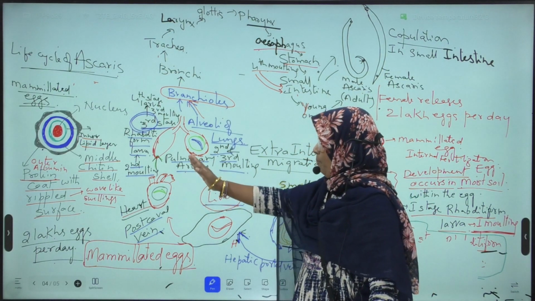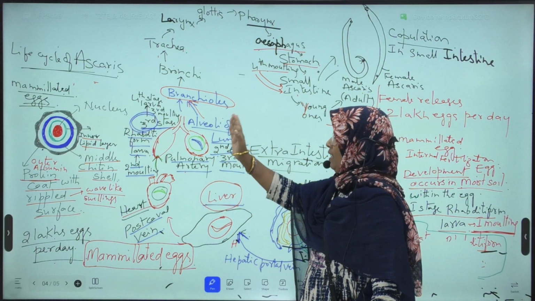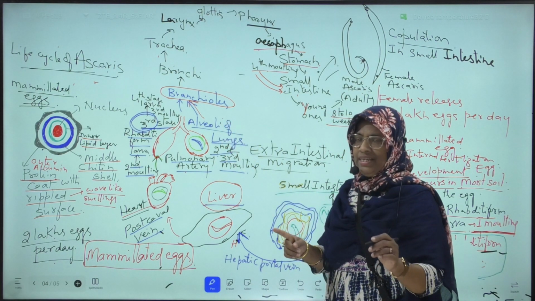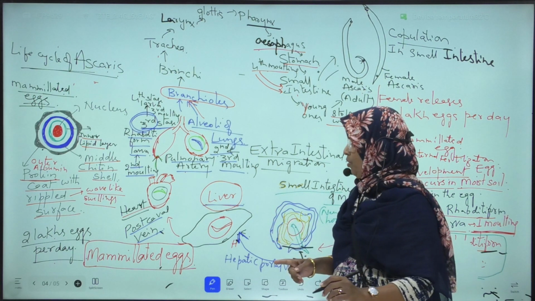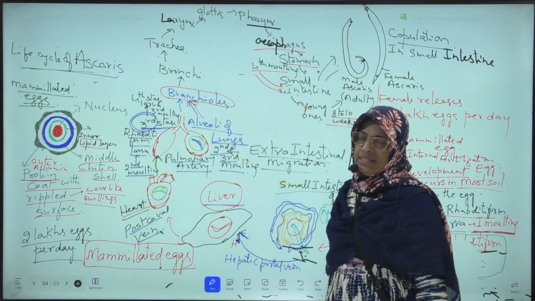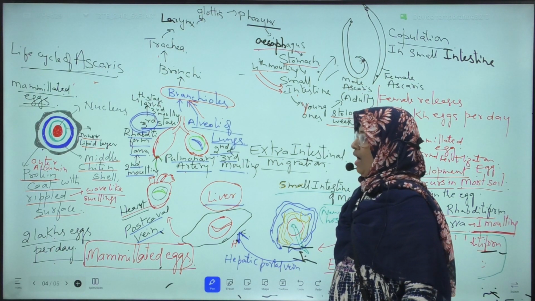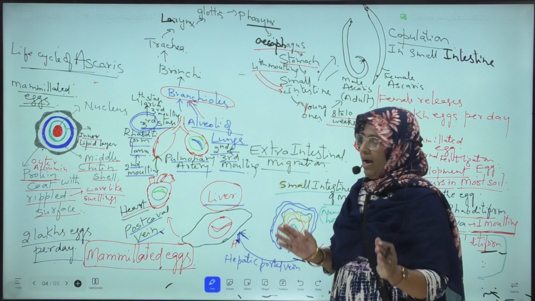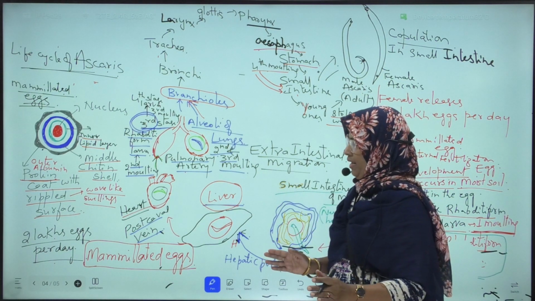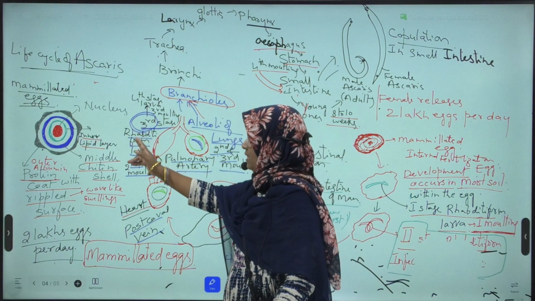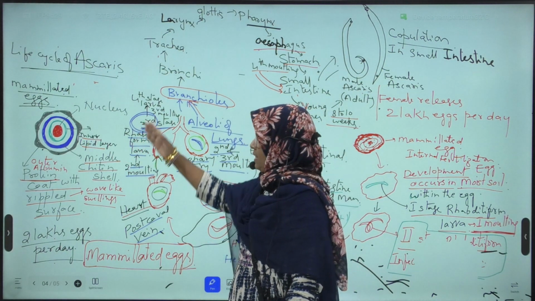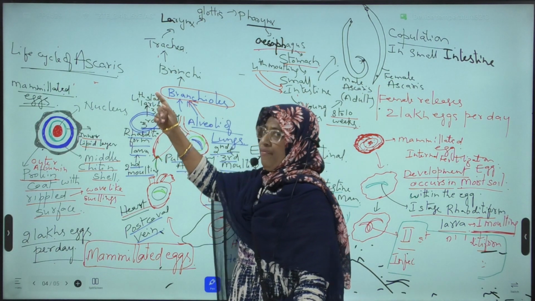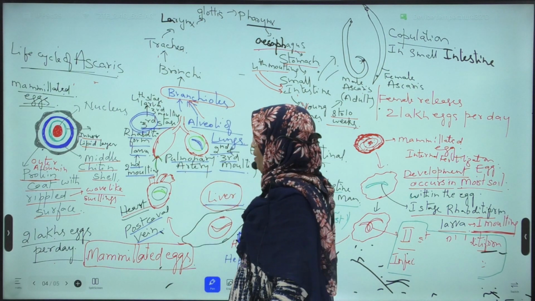From the heart, through the pulmonary artery, this rhabditiform larva reaches the alveoli of the lungs. Now this second stage rhabditiform larva undergoes second and third moltings in the alveoli of the lungs. How do these moltings take place? This second stage rhabditiform larva undergoes second molting and forms third stage rhabditiform larva. This third stage rhabditiform larva undergoes third molting and forms fourth stage rhabditiform larva.